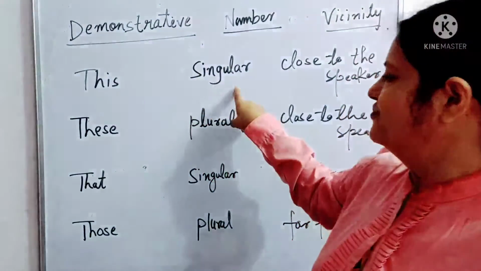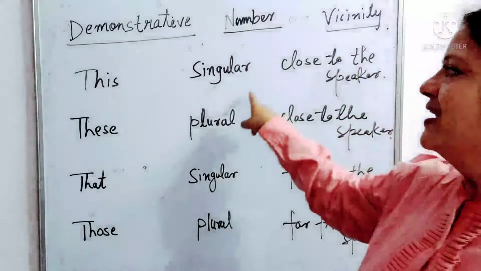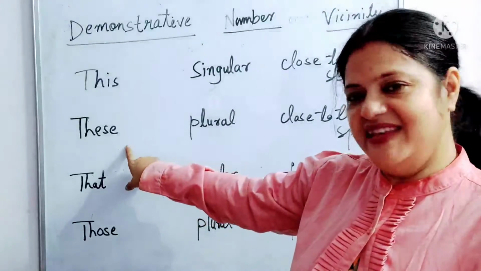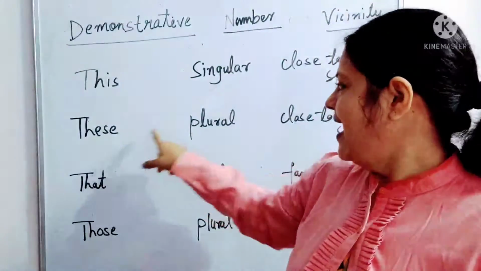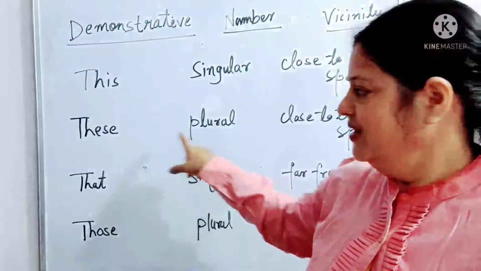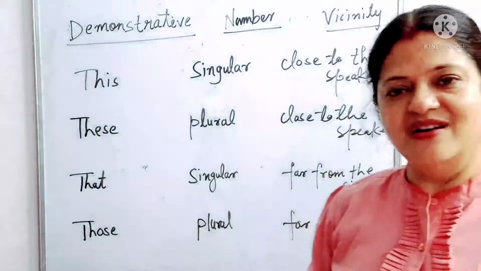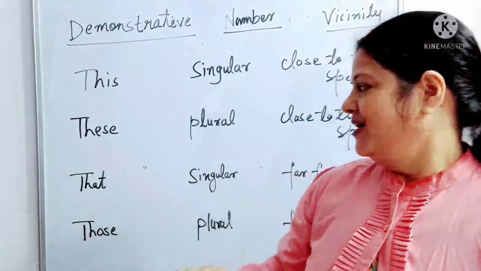This is used for singular, close to the speaker. Like if we say, this is my book. Then these is the demonstrative plural, and it is close to the speaker. Like if we say, these are my friends.